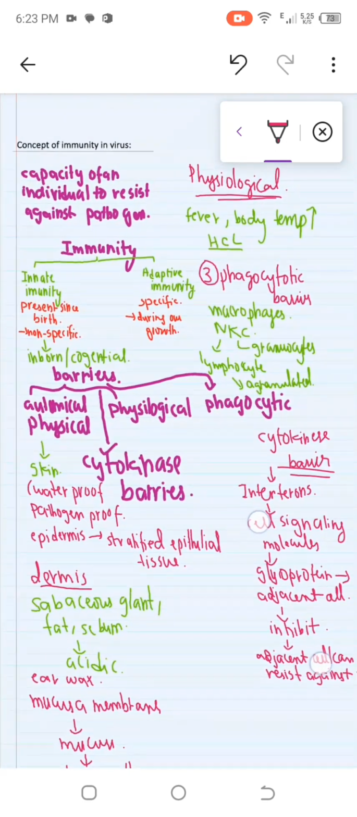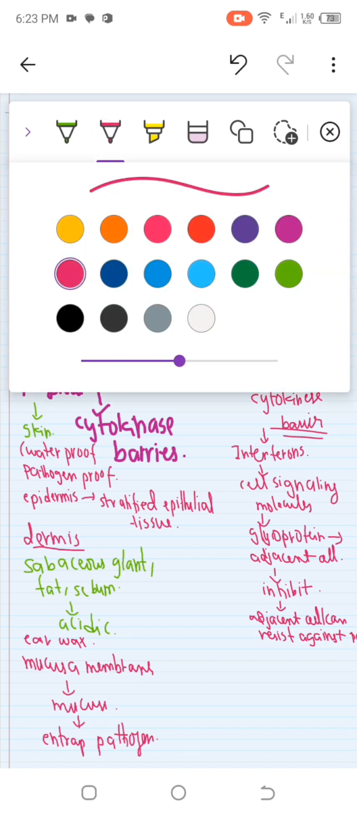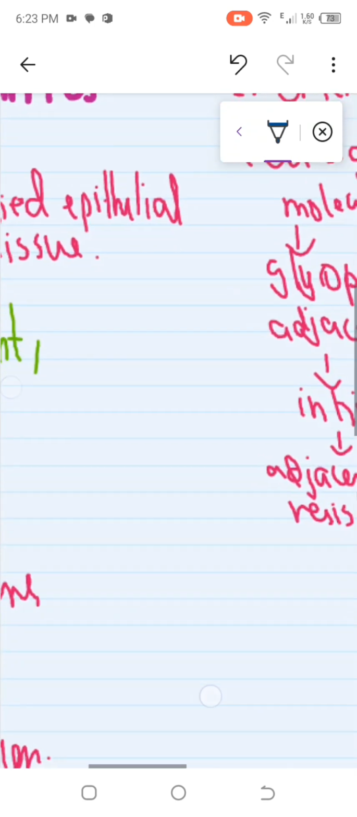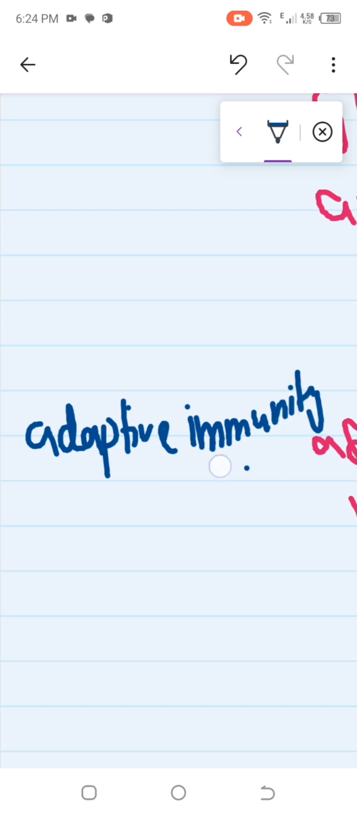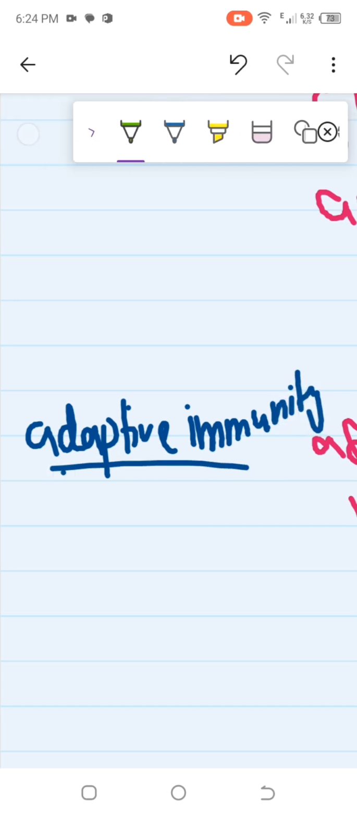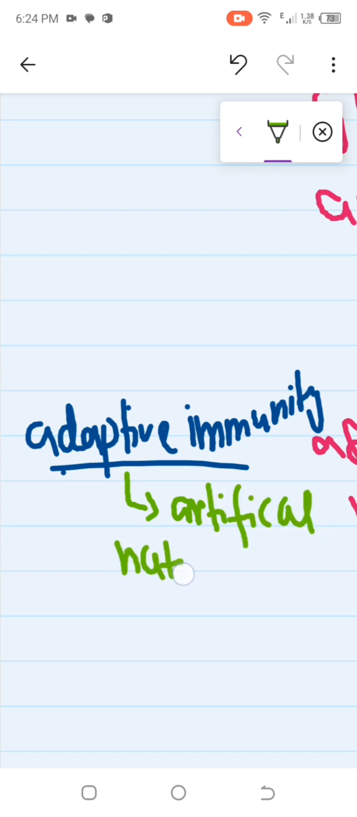In the next video, let me tell you about the adaptive immunity. And let's discuss here adaptive immunity. Adaptive immunity is basically the immunity developed during our growth, and it can be artificial or natural. Artificial is in the case of a vaccine, or natural is when our body makes antibodies.